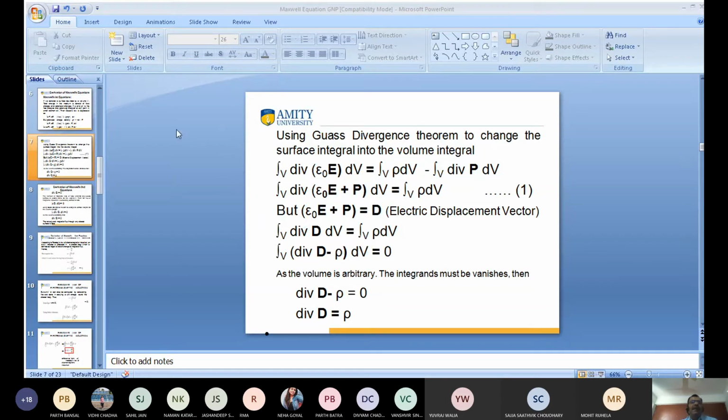So again, here is divergence, and here is divergence. I want to take it common. The volume integral is also the same.